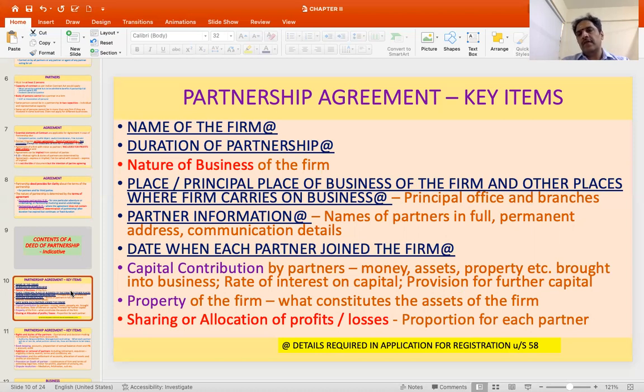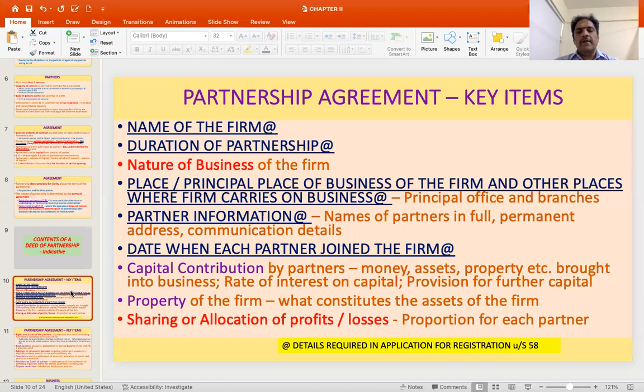Similarly, if the duration is there, then there will be a determinate time for the partnership. If there is no duration specified, it will be treated as a partnership at will. Or where there is a duration specified and after the duration also the partnership is not dissolved but it continues, then it becomes a partnership at will according to section 7 of the Partnership Act.